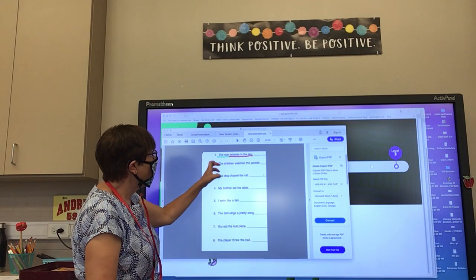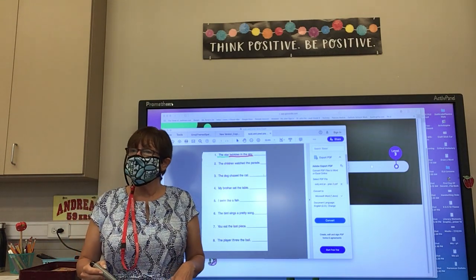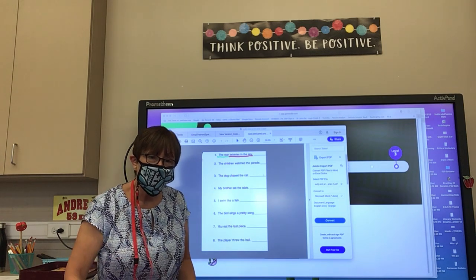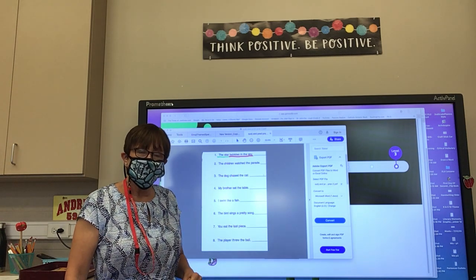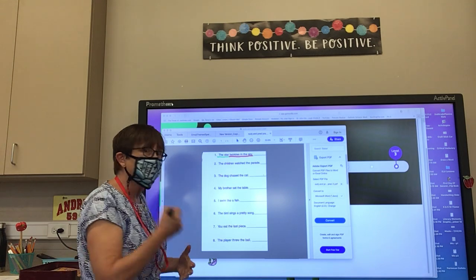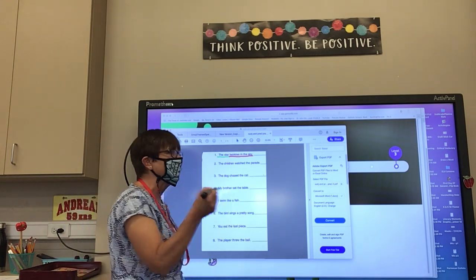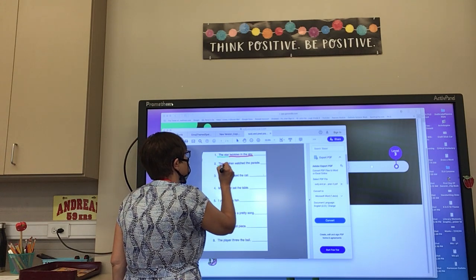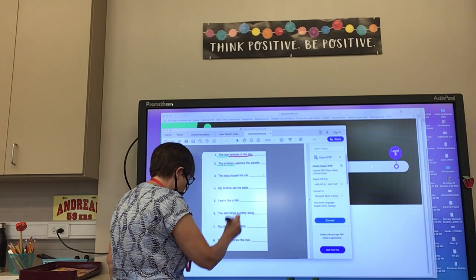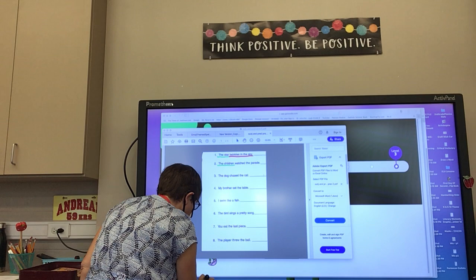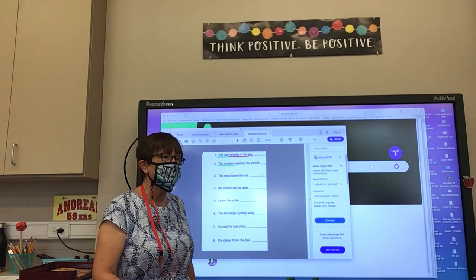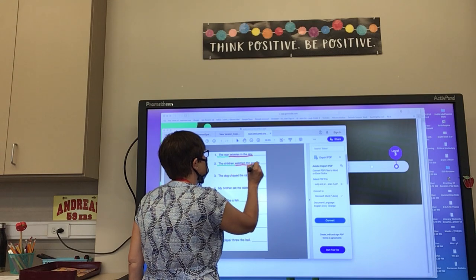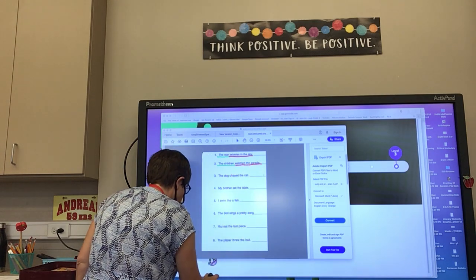The children watched the parade. What's the subject of that sentence? Who is that sentence about? Ethan, can you help me? What's the subject? The children. That's who the sentence is about. That's my asking question, I think. Who is that sentence about? And then what is the predicate? What's the predicate of that sentence? Kelsey? Watched the parade. That's what the children did. They watched the parade. Very good.